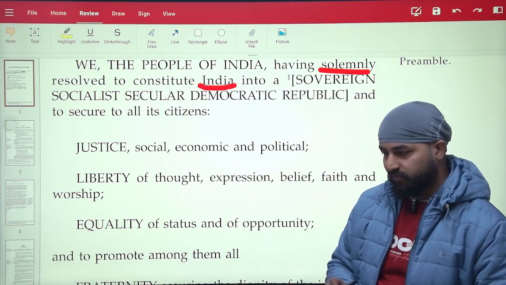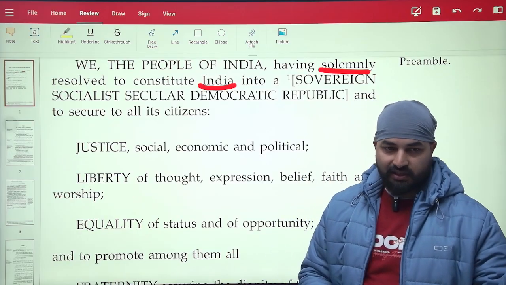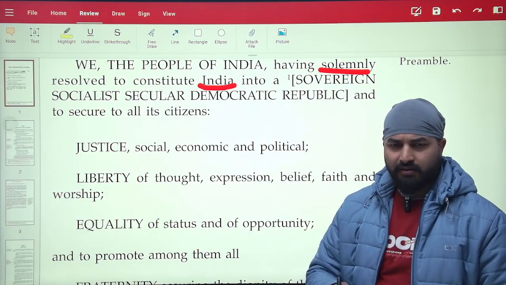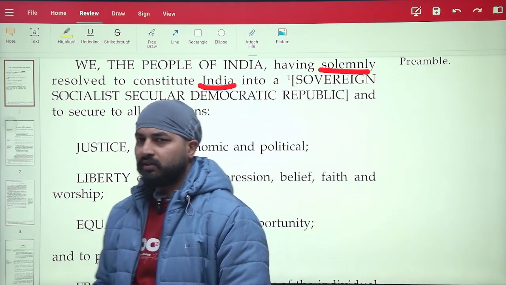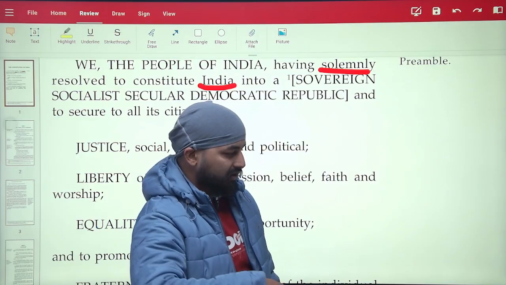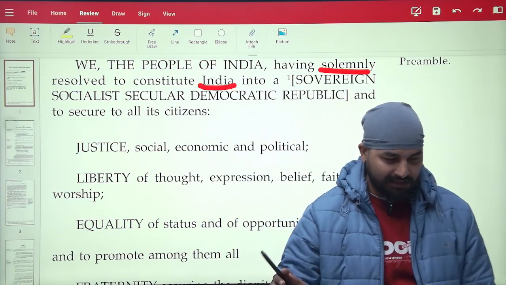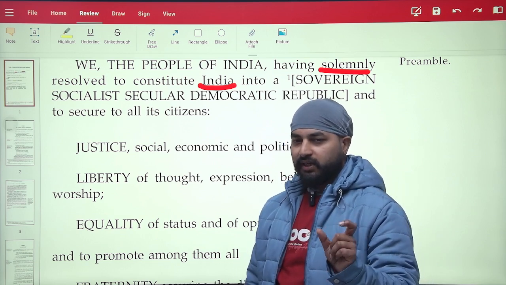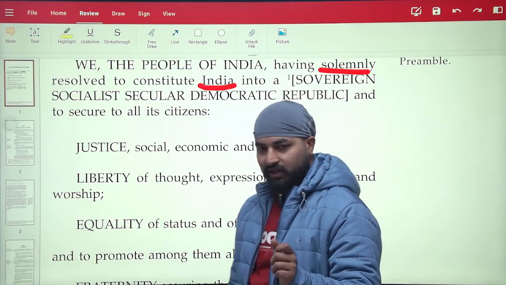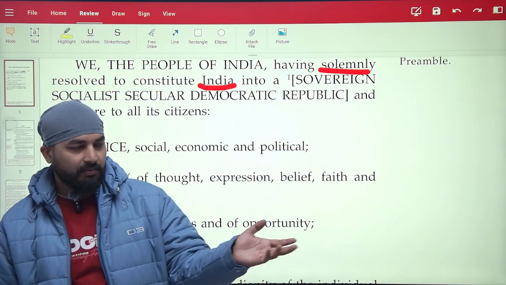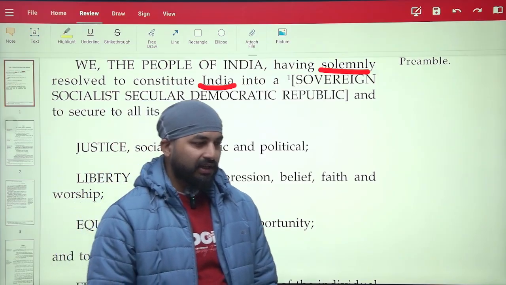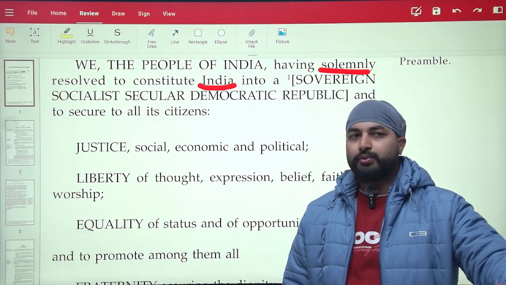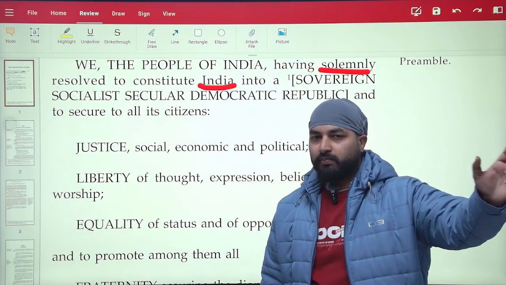Is India sovereign? Of course. We will later discuss how certain treaties and things limit our sovereignty, but we are sovereign. But as a citizen of India, are we sovereign? Think about it, because right now there is nobody in the class, so I cannot ask anybody, but I'm asking you. Is India sovereign? Yes. But are we, as citizens of India, me and you, everybody who is a citizen of India, sovereign? Are we free to do everything? Some people might say yes, the Constitution gives us rights, and we are not bound by anything.